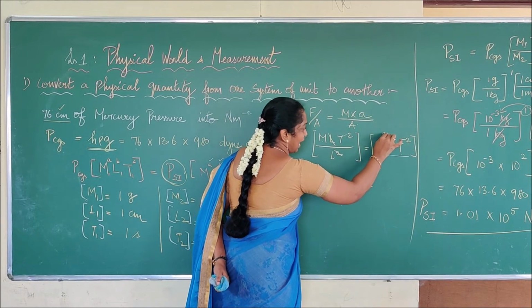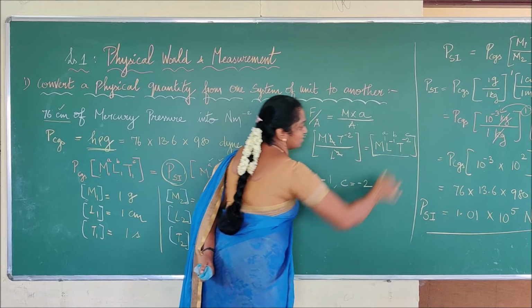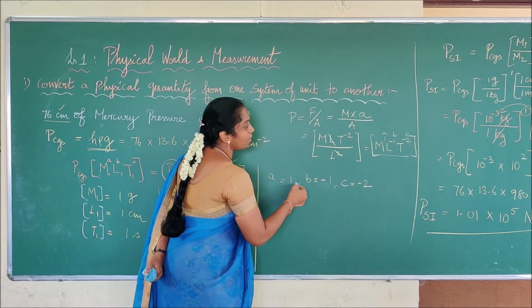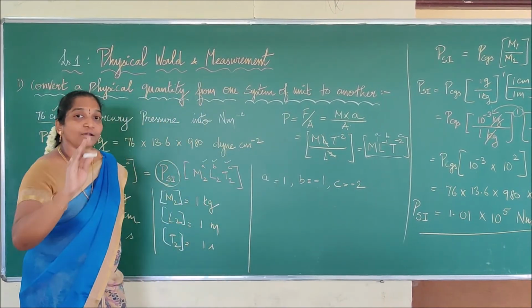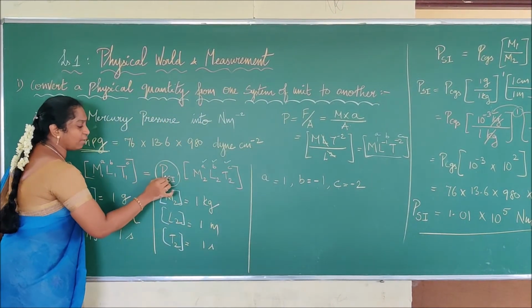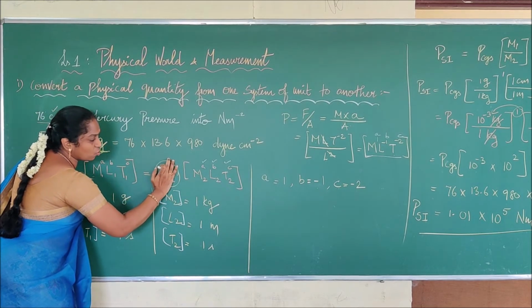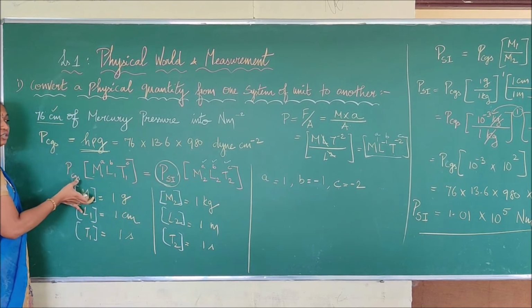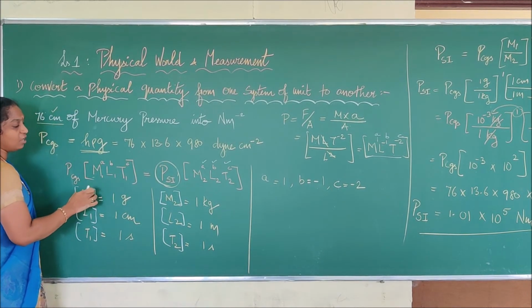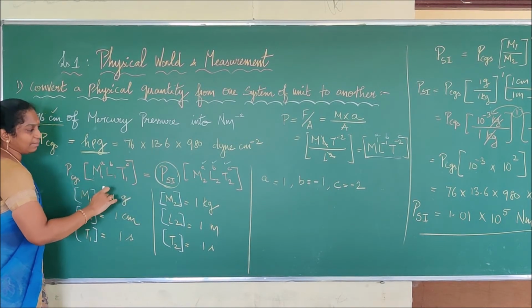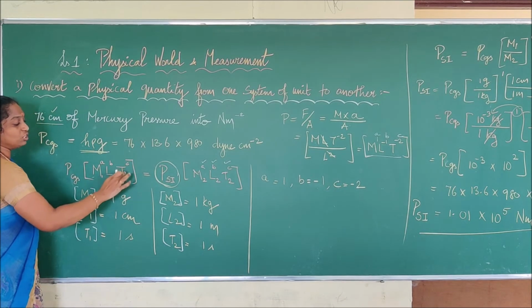So this is A, this one is B and this is C. A is equal to 1, B is equal to minus 1, C is equal to minus 2. So we have calculated all the values. We want to calculate pressure in SI. So we keep this to one side and take M2, L2 to the other side. Terms with the same power and same quantity will be divided, so we say M1 by M2, L1 by L2, T1 by T2.